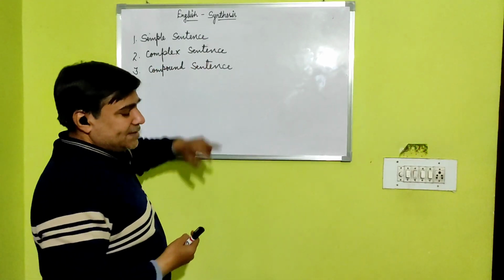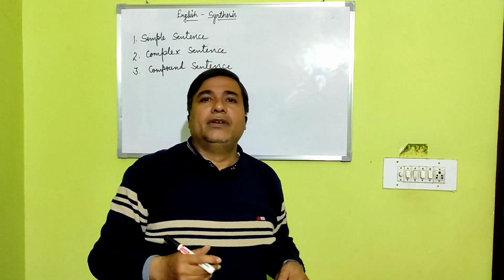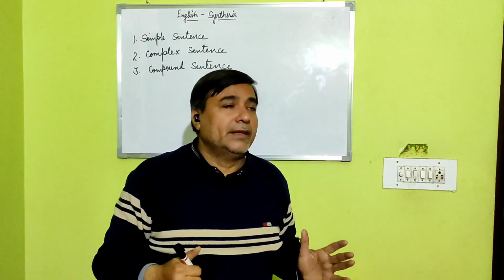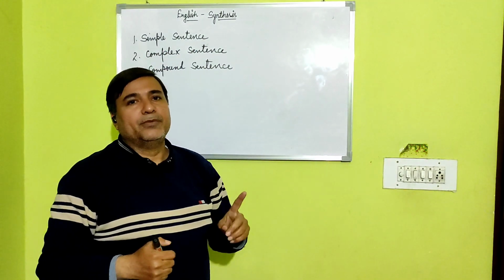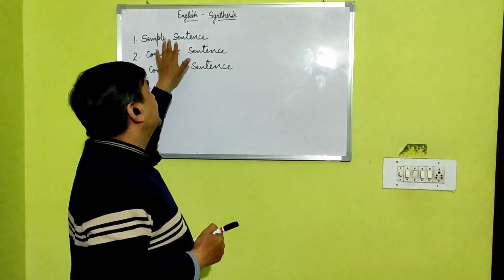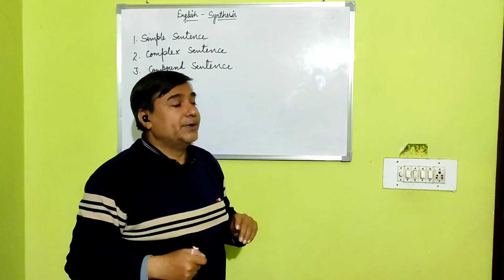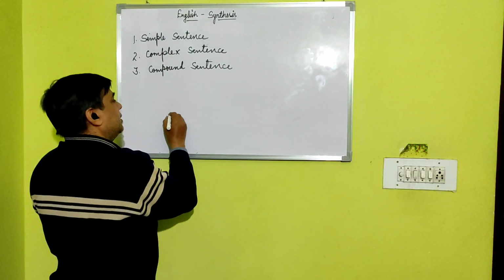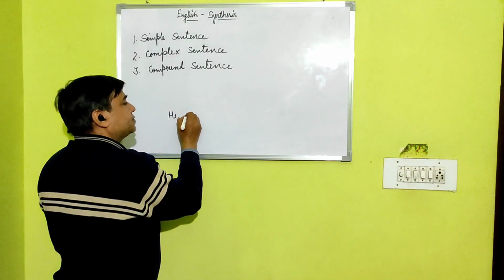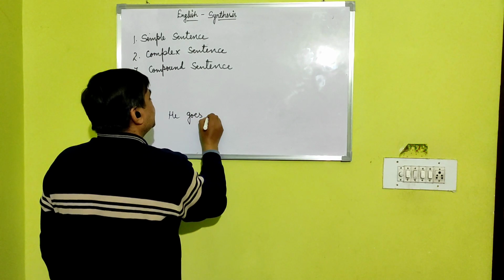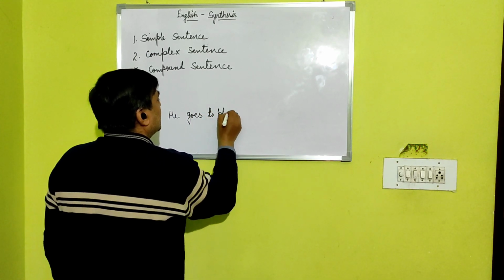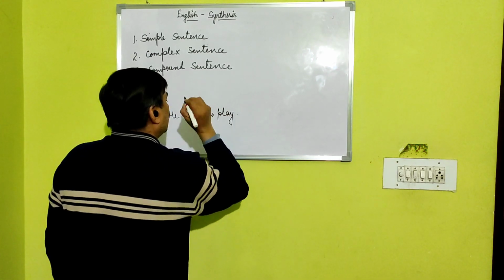What is simple sentence? First of all, we should know what is simple sentence. The sentence which has single finite verb, only one finite verb, that is simple sentence. For example, he goes to play.